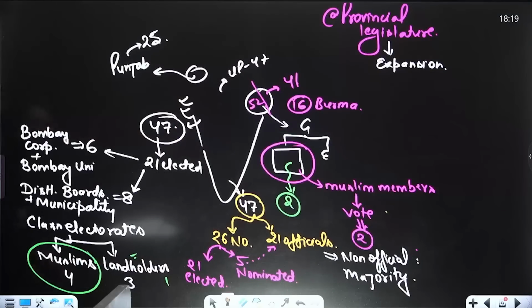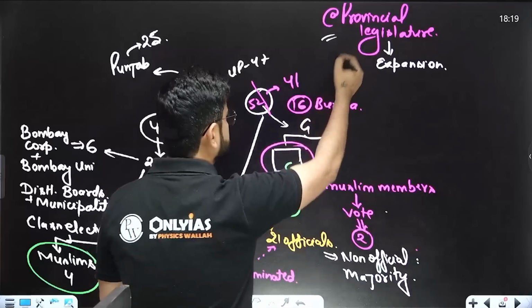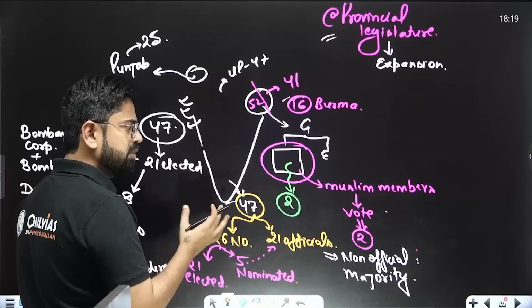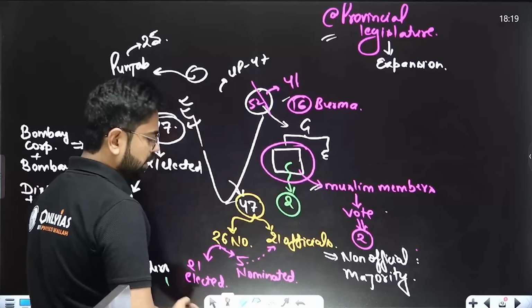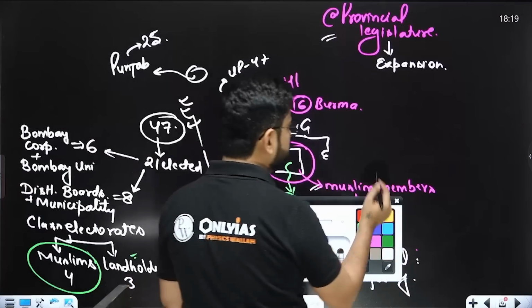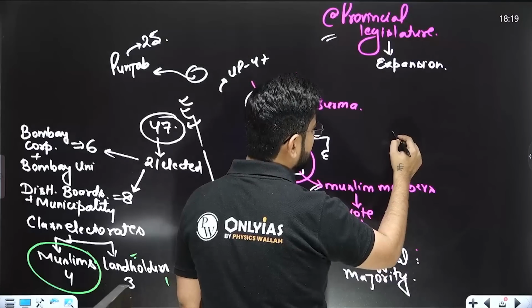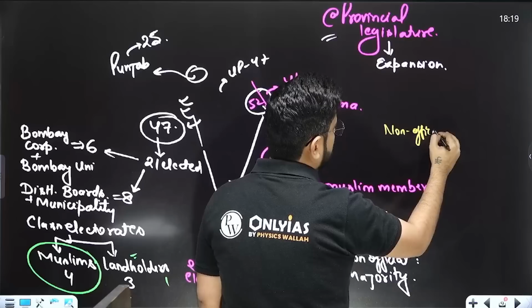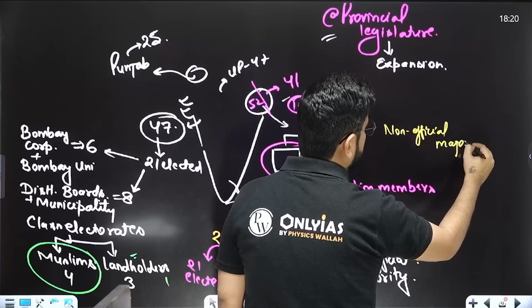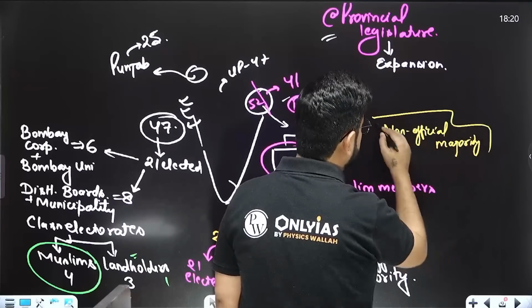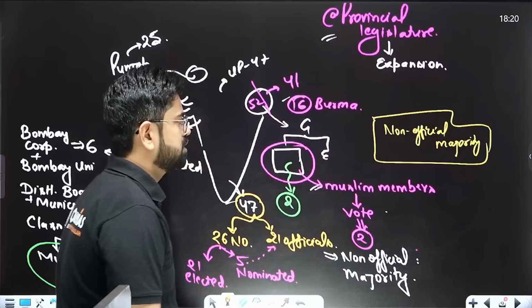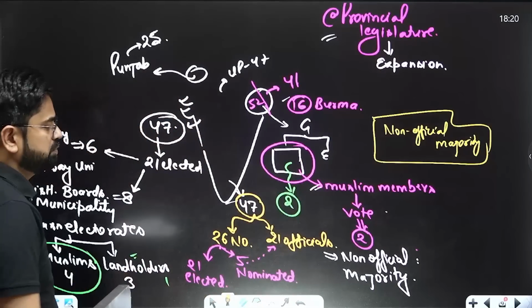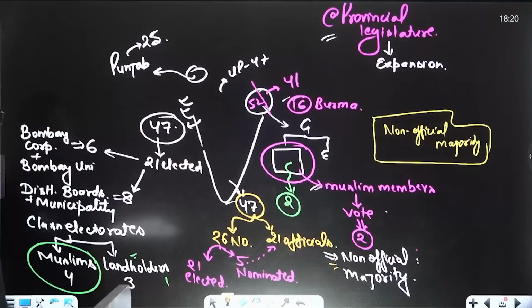Similarly, a similar thing was happening in the provincial legislatures, be it Bengal or Madras or Bombay. In provincial legislature, the same thing is happening. There are some Muslim electorates, some Muslim seats. But the difference with the center is that here they maintained a non-official majority. The non-official majority was actually, on paper, given in the provincial legislature. In the center we had official majority; in the provincial legislature we have non-official majority. This can be one MCQ.